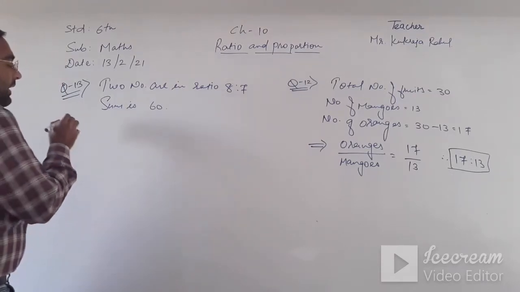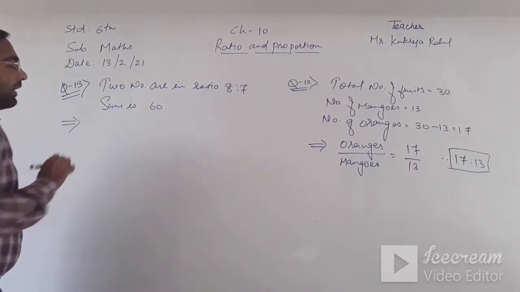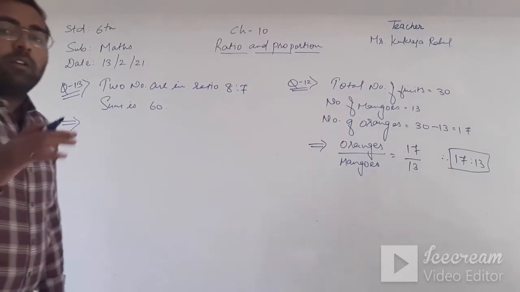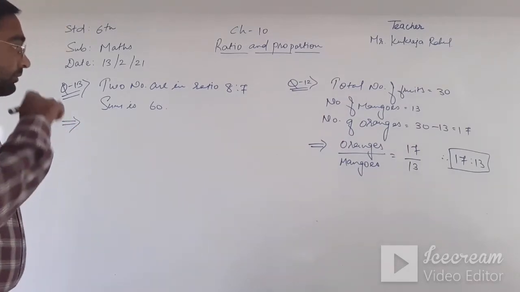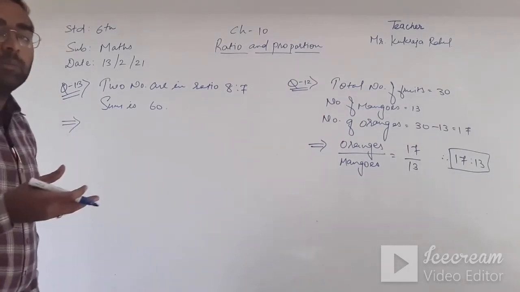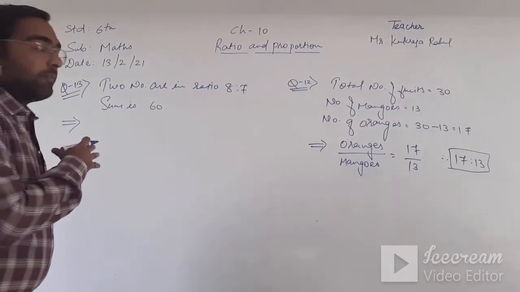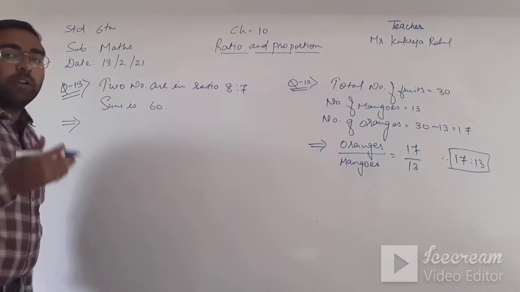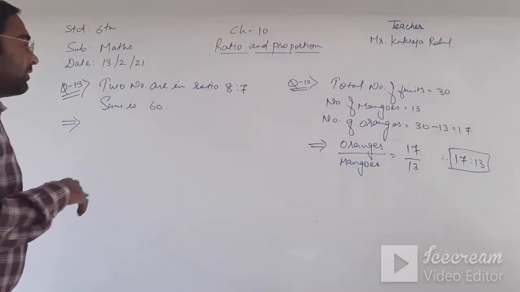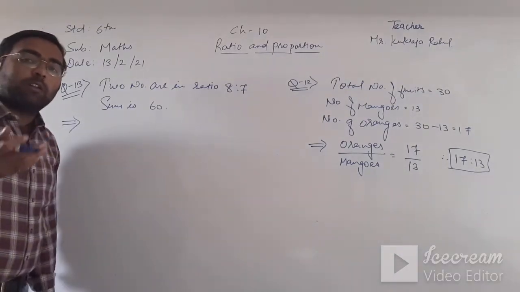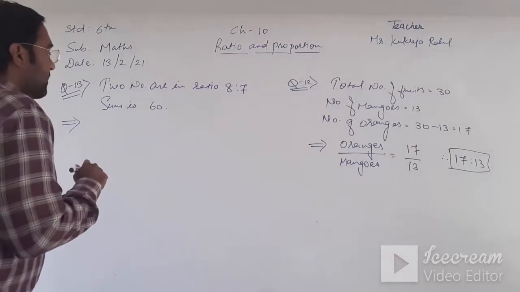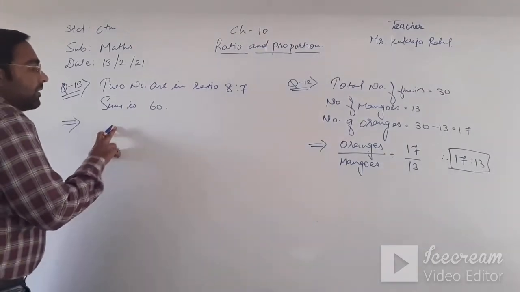Here I'll say that this is an extraordinary sum, and therefore we are doing this sum with a different kind of method. It's one of the methods of ratios.